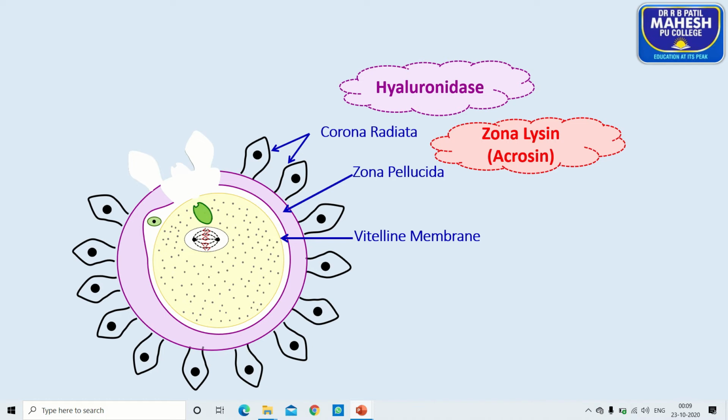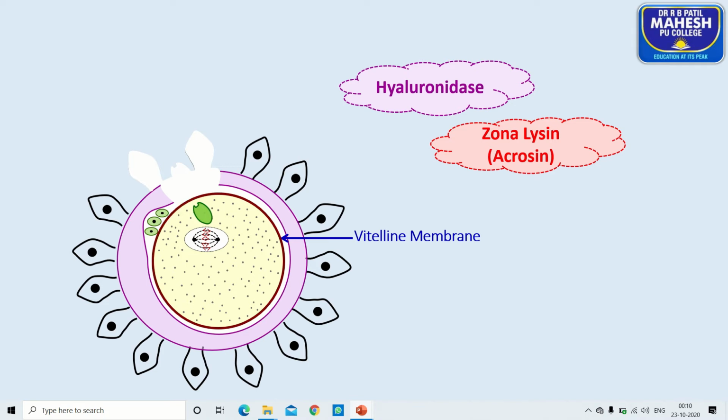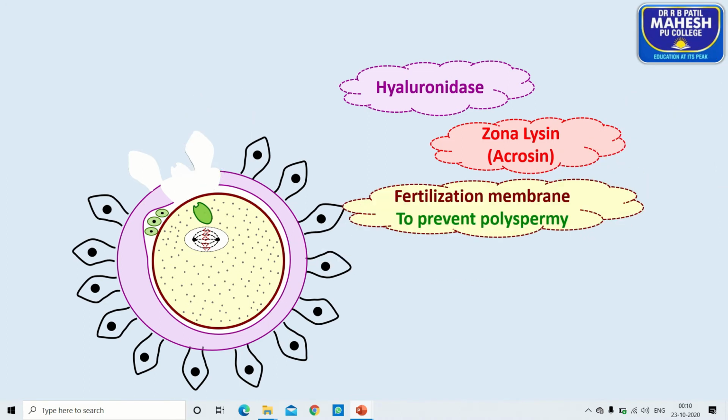The polar bodies, which do not play any role in fertilization, are produced and then degenerate. Soon after the penetration of the sperm, a thick membrane forms, which we call the fertilization membrane, which prevents polyspermy.